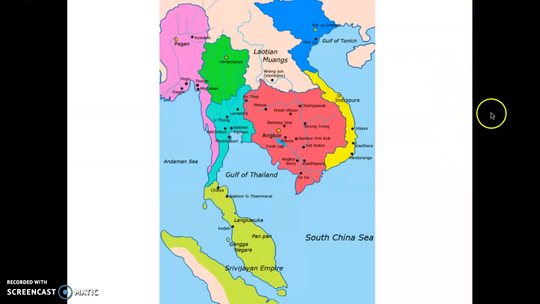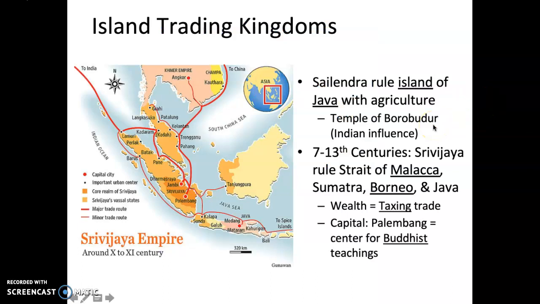And so here's what it looks like over here. All right, island trading kingdoms. Sailendra ruled the island of Java, which is this here. With agriculture, they built the temple of Borobudur, which is of Indian influence.